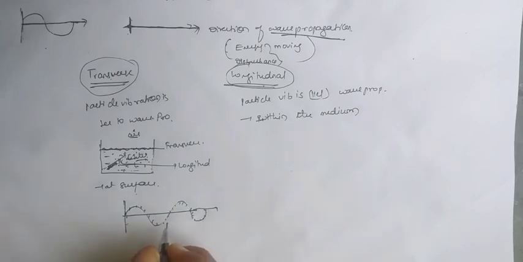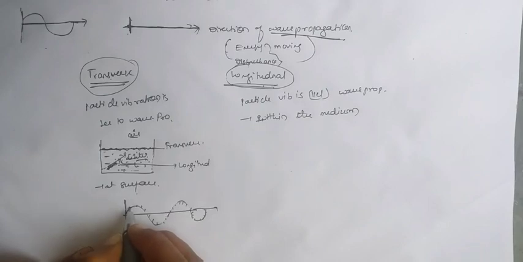If here is the particle and now the energy is transferred here, and here is another particle. We already learned that the point at which we get the maximum displacement is the crest.